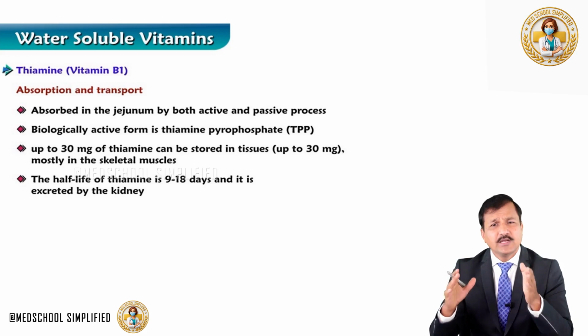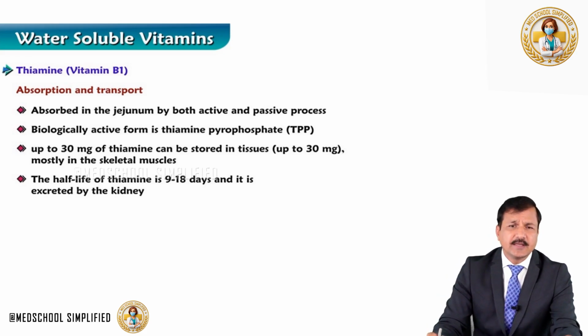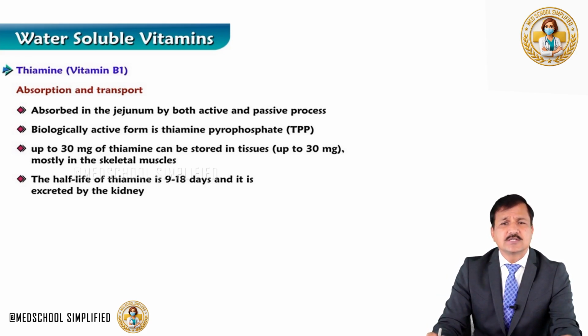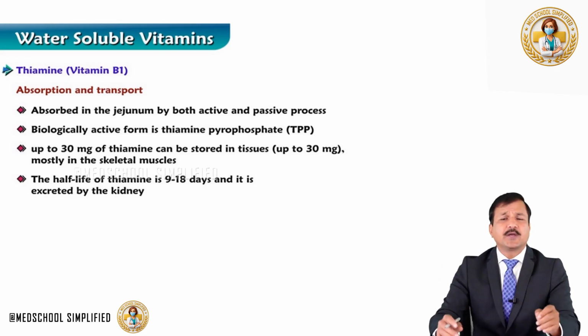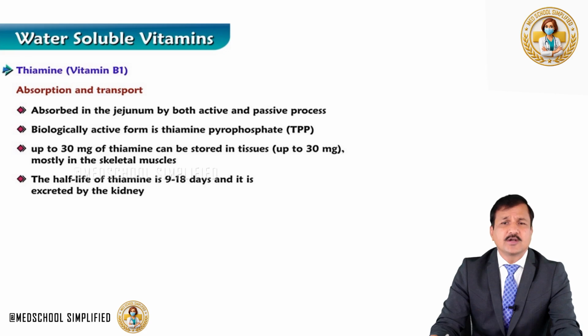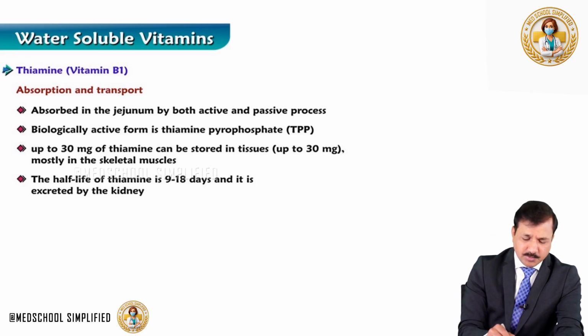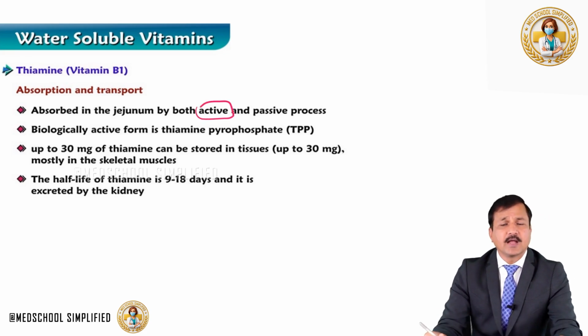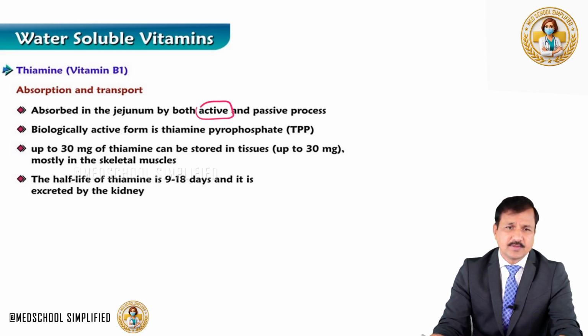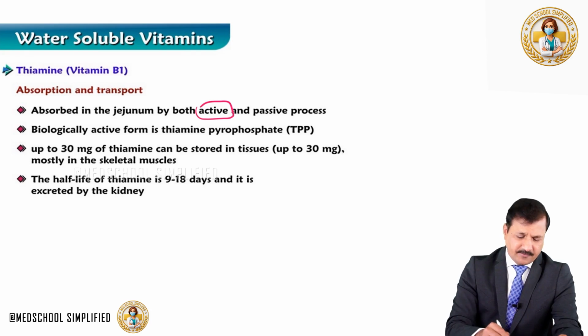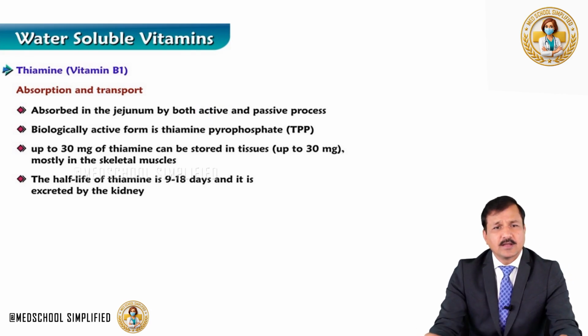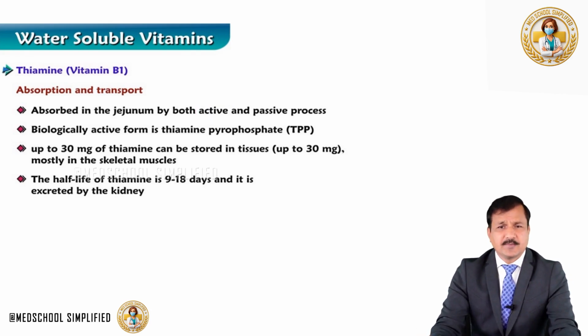Whereas, whenever the concentration of thiamine in the lumen of the intestine is lower than the thiamine content in the enterocyte, at that time the active transport mechanism goes on, and that needs ATP. How much thiamine is absorbed from the intestine? About 5 milligrams of thiamine is absorbed through the small intestine.